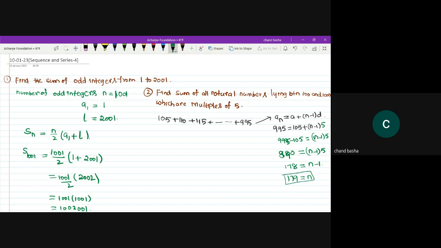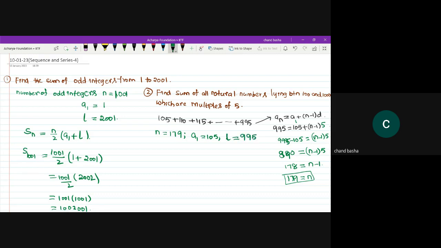Even for the previous question, you can make use of the same process for finding the number of terms. Instead of counting, sometimes we may get a mistake, we may get some wrong values for that n value. So at that time, we can make use of the general term formula. You know that the nth term, last term, or general term, is 995, and the first term is 105. The number of terms n is 179, a1 is 105, and the last term is 995.